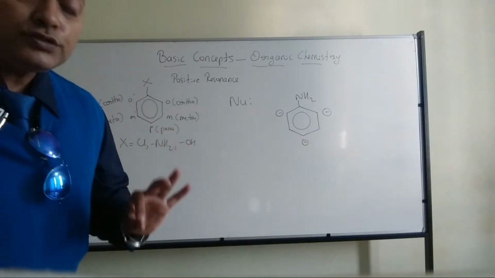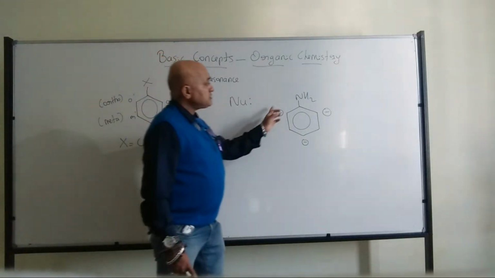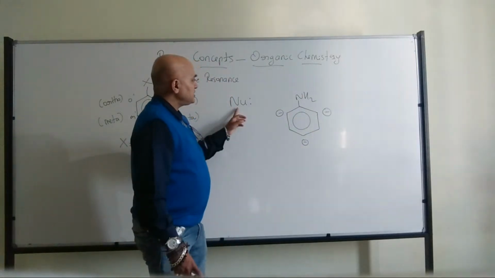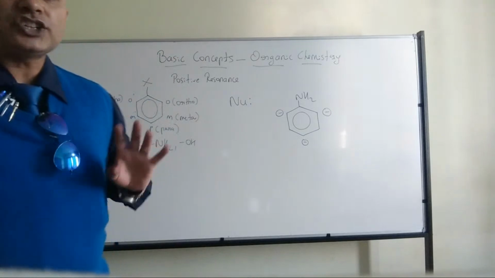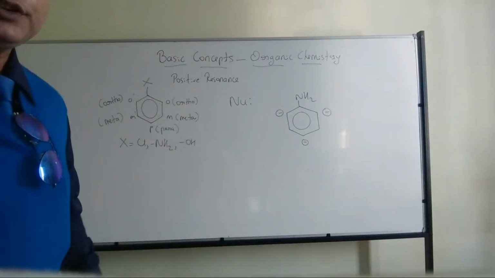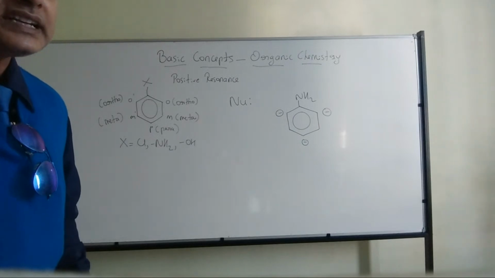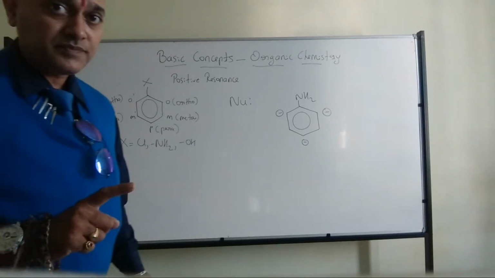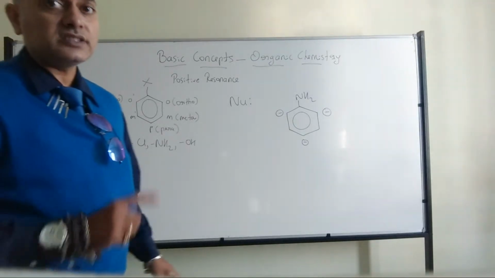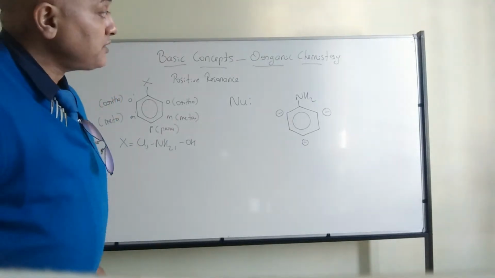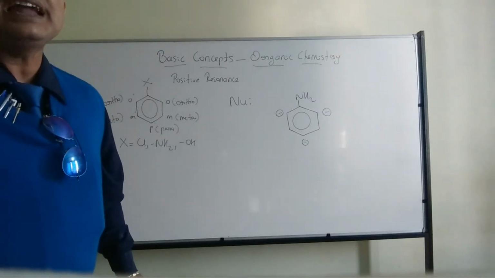So you should tell me, if I have a nucleophile, which part of this ring structure should it attack? We have a nucleophile. What do you mean by nucleophile? They are electron-rich species. So which position of the aniline does the nucleophile have to attack?